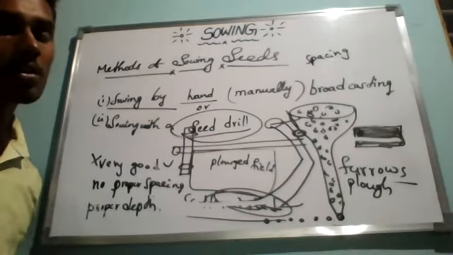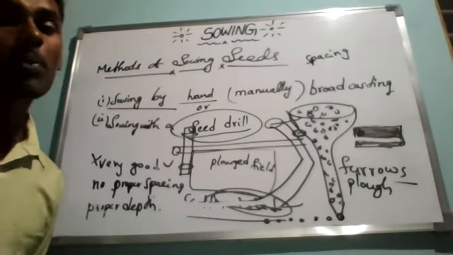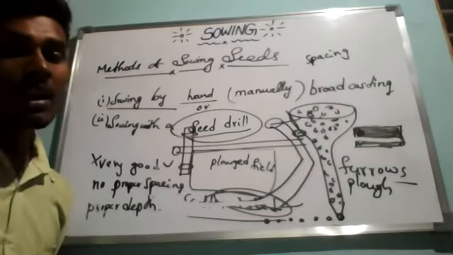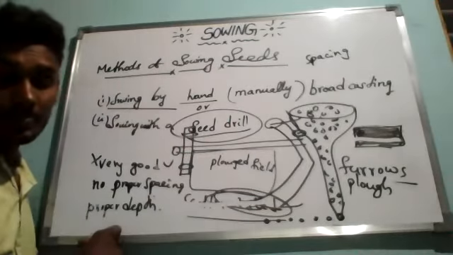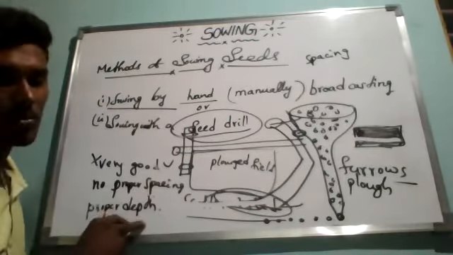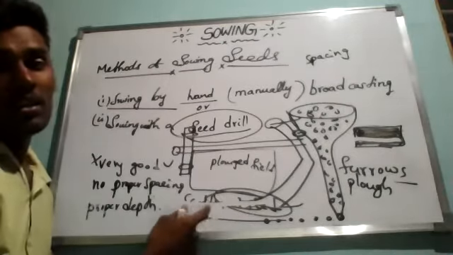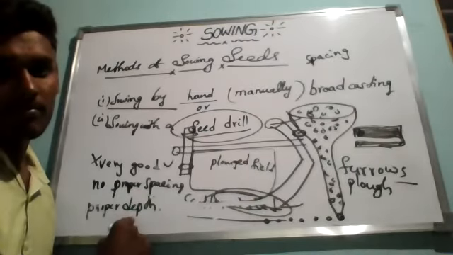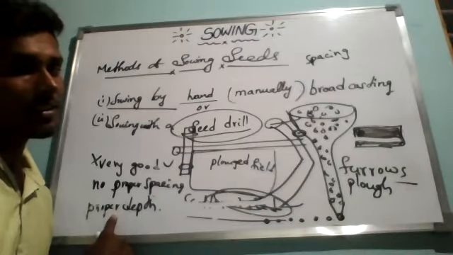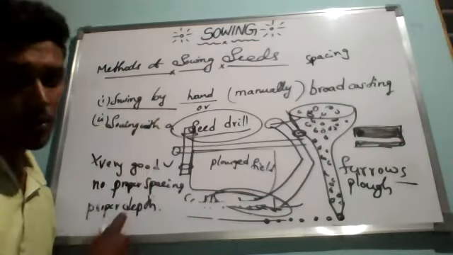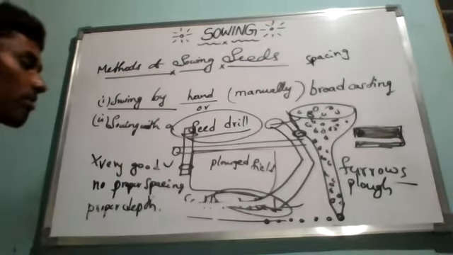We have two kinds of seed drills. One is the bullock driven seed drill, which has just one long iron tube with a funnel, exactly like this. It is a very time consuming process, even more than manual sowing, because with one funnel it takes much time. If it comes to the tractor driven seed drill, it has 5 to 6 iron tubes joined together with a common funnel at the top.